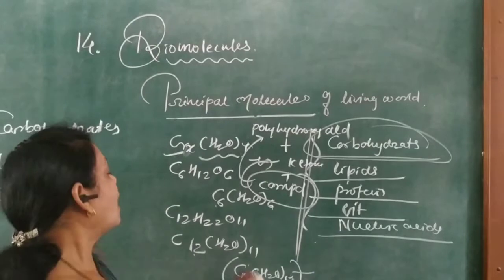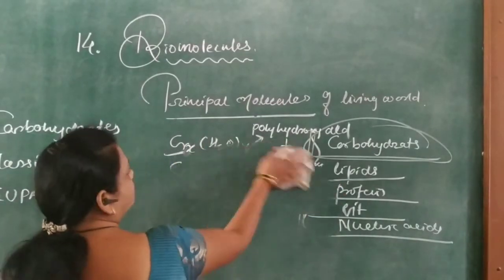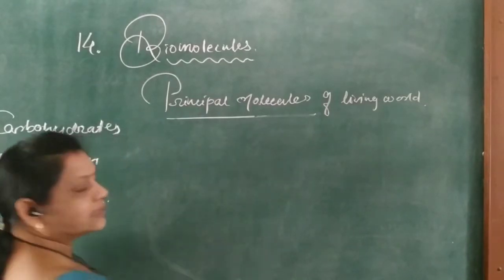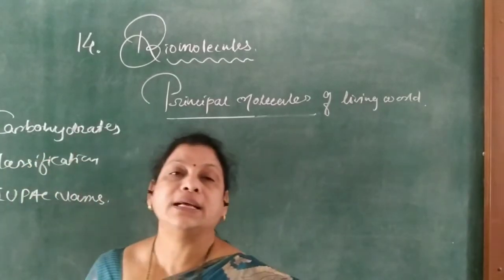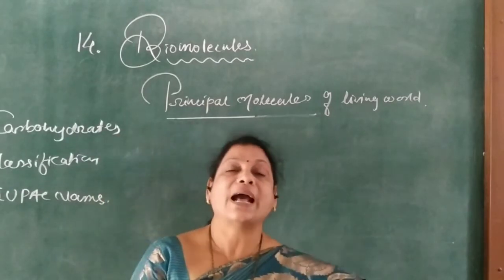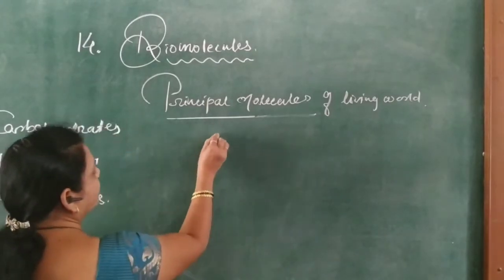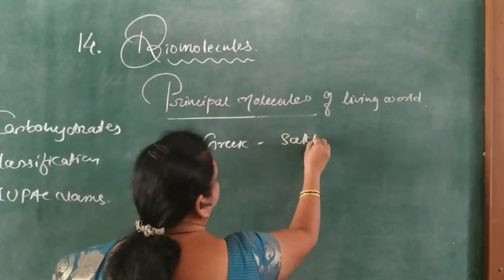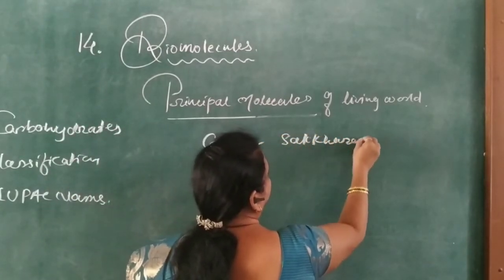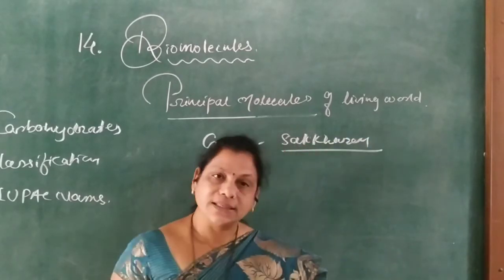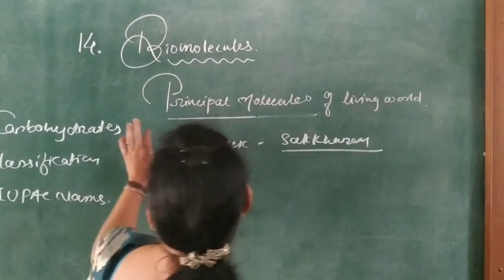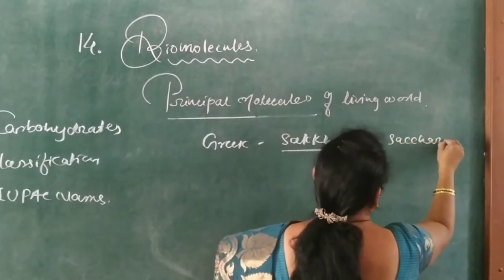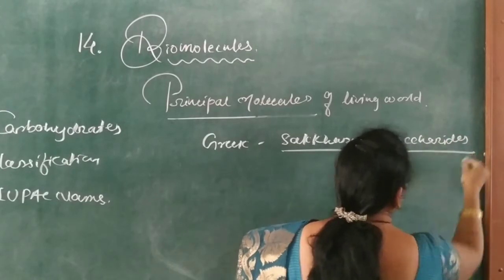After the definition and general form of carbohydrate, in Greek, carbohydrates are called saccharon, and in Marathi it is called sakhar. That's why these carbohydrates are also called saccharides.